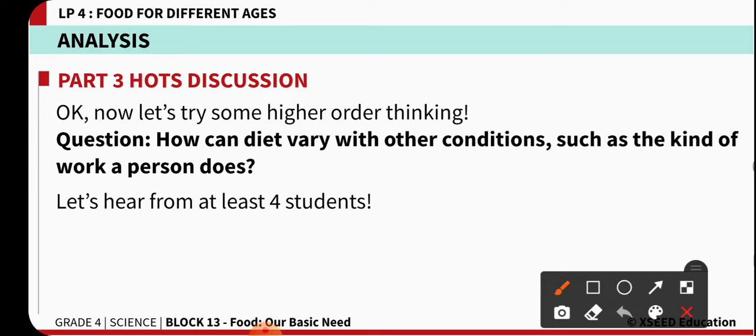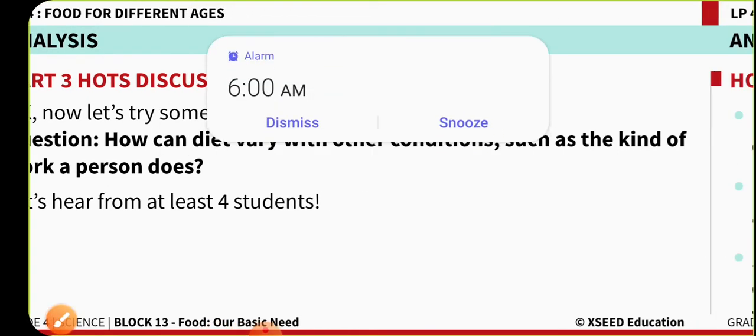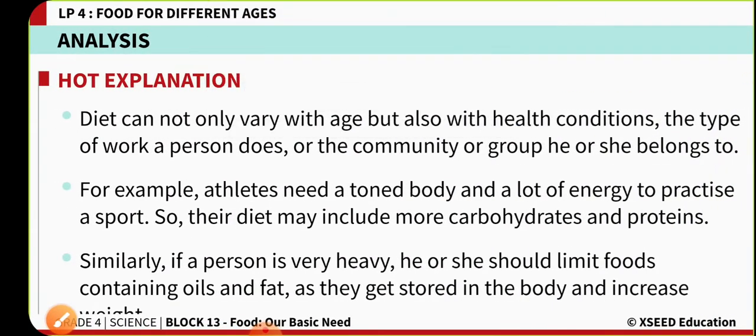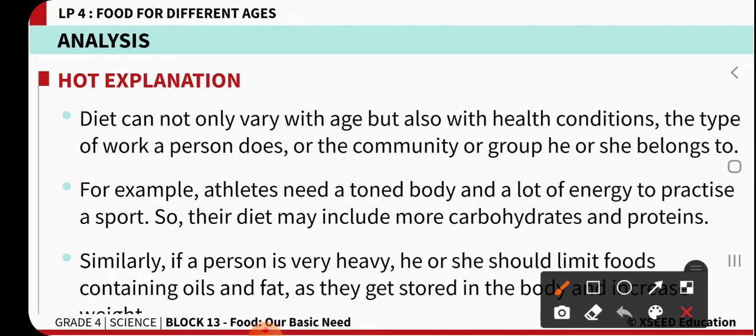Now, how can the diet vary with other conditions, such as the kind of work a person does? This is also one more thing where the nutrient values vary. Not only with age, with the work performed by people, the intake of food is also varied. So the diet plan varies not only with age, but slightly even with the person and the work he is performing.